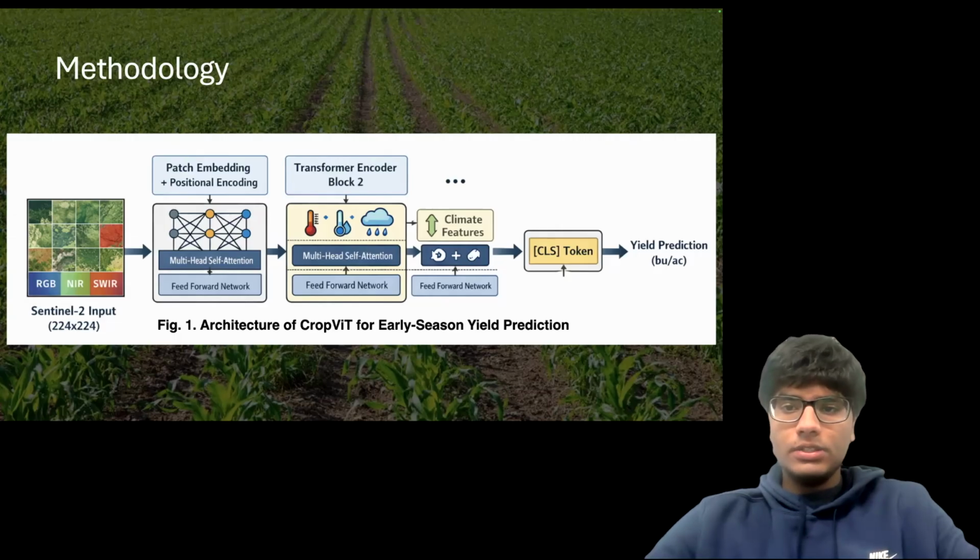In addition to image features, we include climate variables such as temperature and rainfall. These features are fused into the transformer pipeline, enabling the model to learn both from spatial crop conditions and environmental factors. A special classification token aggregates information from all patches to form a comprehensive field-level representation. This representation is passed through a regression head to predict crop yield in bushels per acre. Overall, CropViT combines remote sensing images and climate intelligence to deliver scalable data-driven yield forecasting.